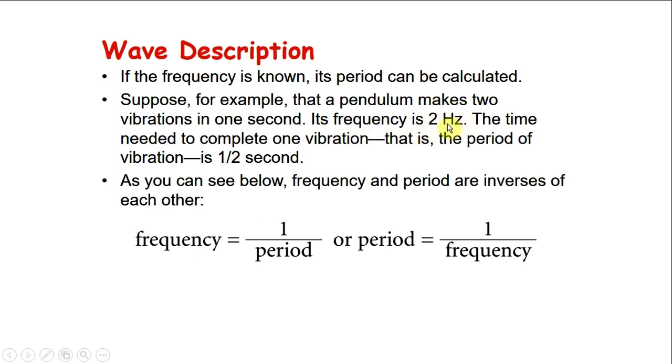What does it mean? It means that each second there are 2 cycles, 2 vibrations in 1 second. So one vibration will take half a second. So the period will be half. If the frequency is 2, then the period will be 1 over the frequency, 1 over 2.